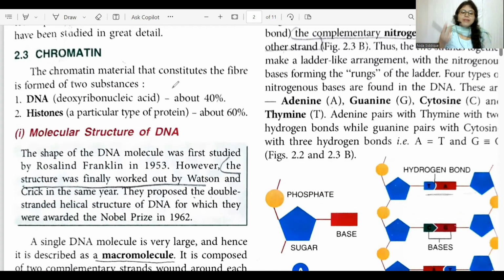Now let us see what chromatin is made up of. The chromatin material that constitutes the fiber is made up of two substances. First is DNA, which stands for deoxyribonucleic acid, forming around 40% of chromatin. The remaining 60% consists of histones, which are a type of protein. So chromatin fibers consist of DNA as well as protein, particularly histones.